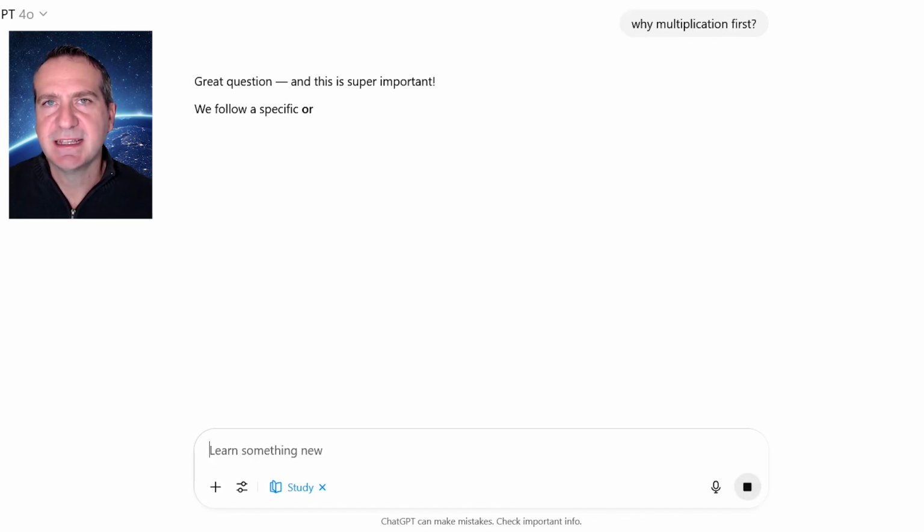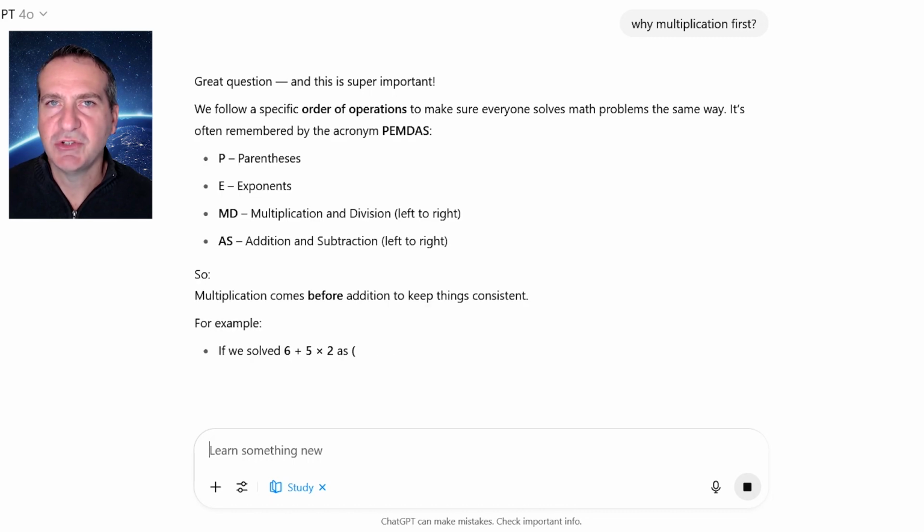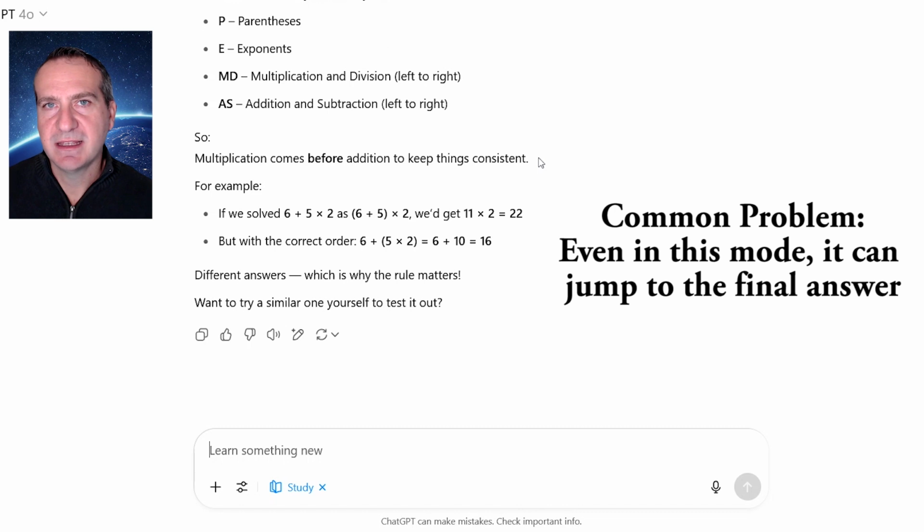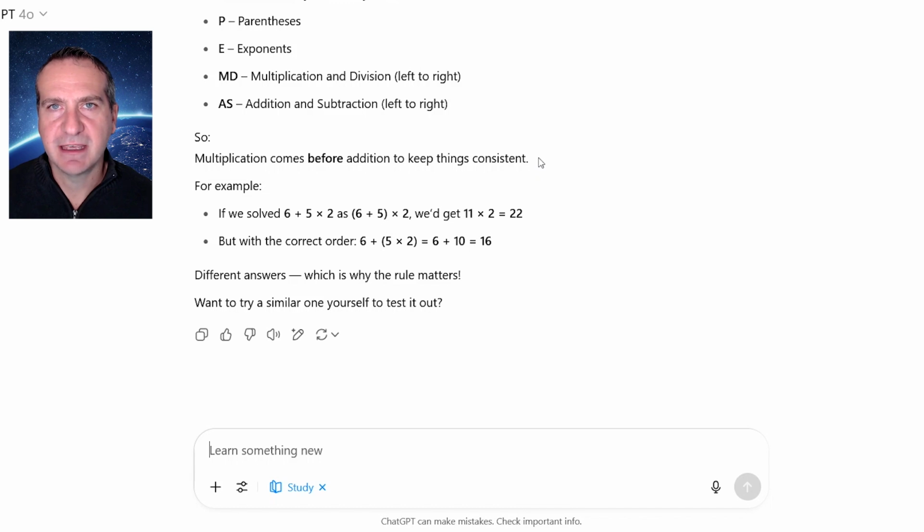So I've done a lot of testing with ChatGPT as a tutor before. And one of the common problems was that it would take you through that step-by-step process, but at stages it would give you too much information. And while I asked for some clarifying information, it then went through and solved the rest of the question, which is something I think that it can continue to improve upon.